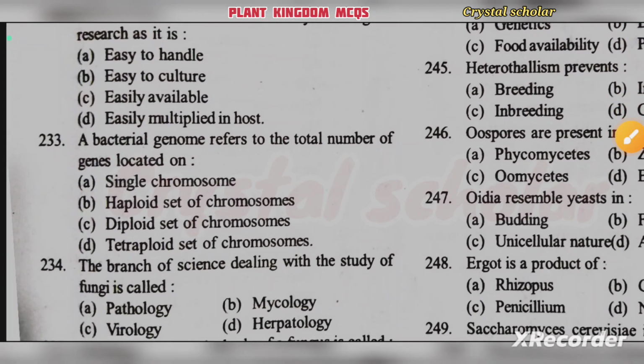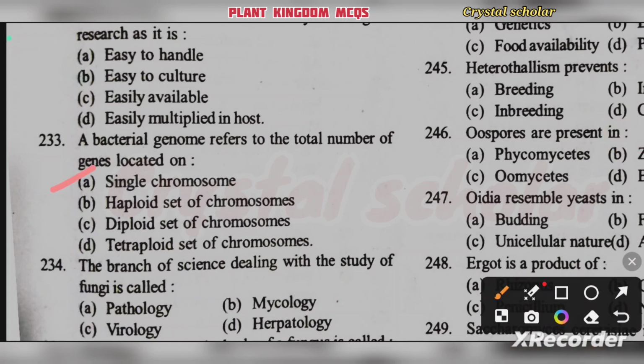Option B. A bacterial genome refers to the number of genes located on single chromosome, haploid set of chromosomes, diploid set of chromosomes, tetraploid set of chromosomes. A bacterial genome refers to the total number of genes located on a single chromosome.